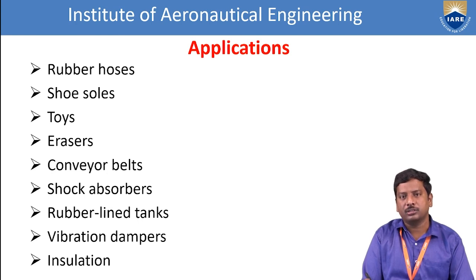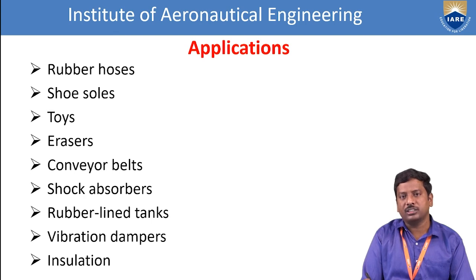Conveyor belts, which are useful in machinery, especially mills, are prepared from vulcanized rubber. And shock absorbers: when handling many electrical items and goods, the handle should be made with vulcanized rubber. And rubber lined tanks: especially petrol and diesel transport tanks are lined with rubber in order to avoid leakage of those fuels. So rubber lined tanks are made with vulcanized rubber. And vibration dampers are also used for industrial purposes.